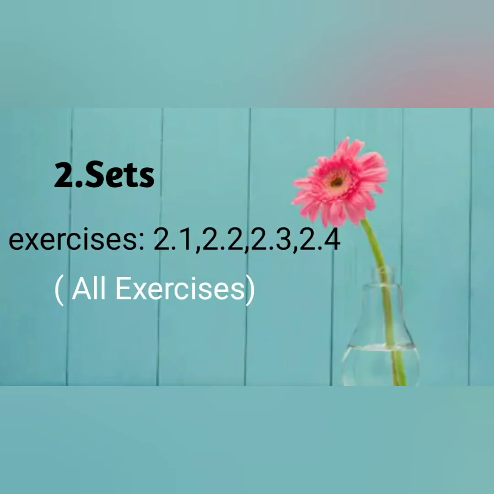The second chapter is sets. You should prepare all exercises. That means you prepare the total portion of the sets and read all definitions and learn about the concepts of operations on sets like union of sets and intersection of sets and difference between two sets and Venn diagrams. Then you will get a good score. And the second chapter, sets, is a very easy and scoring subject, so you prepare well.